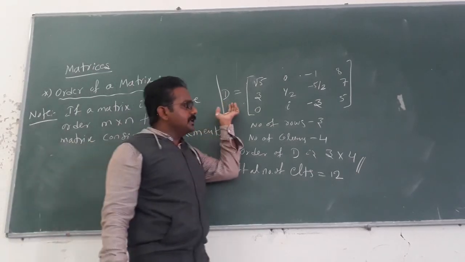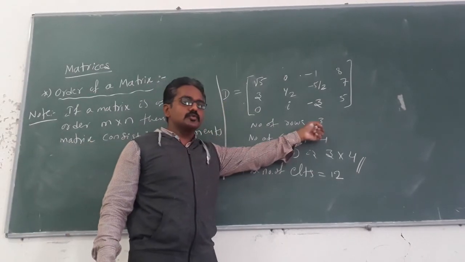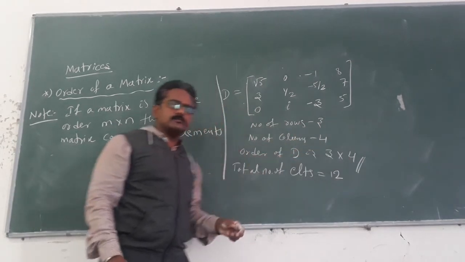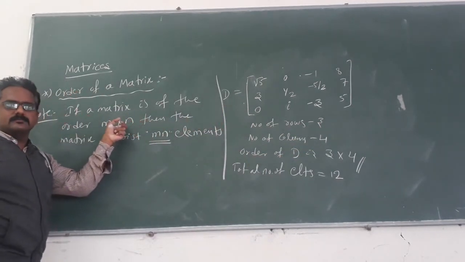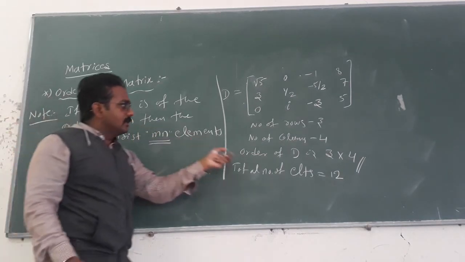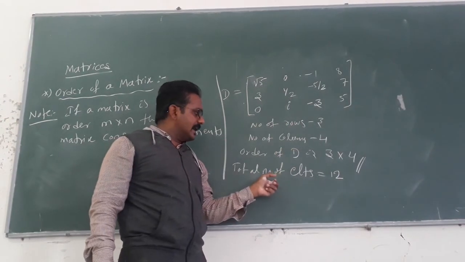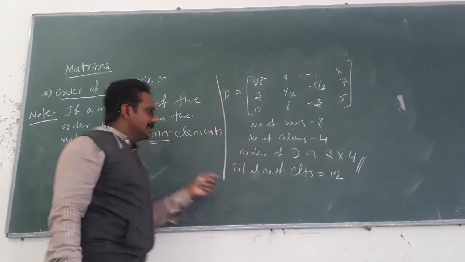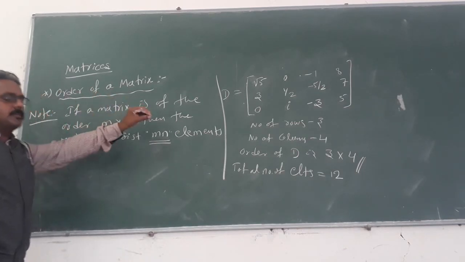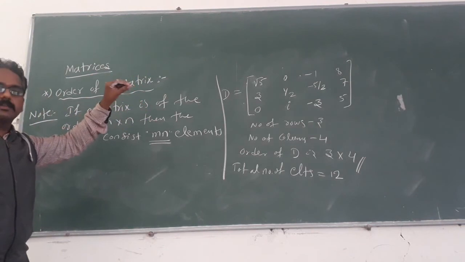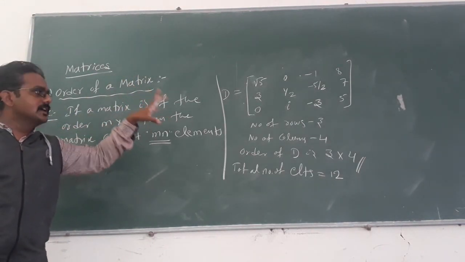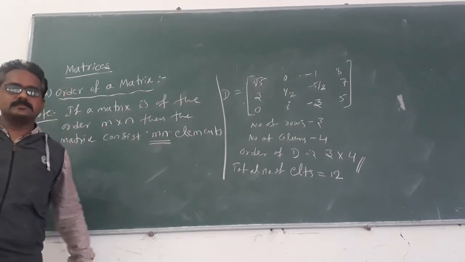Here matrix D consists of 3 rows and 4 columns. It is of the order 3 by 4. What I mentioned here, m by n: if m equals 3 and n equals 4, 3 by 4, then the total number of elements present in matrix D is 12. That is 3 into 4, 12. This is the relation between the total number of elements in the given matrix and the number of rows and the number of columns of the same matrix.